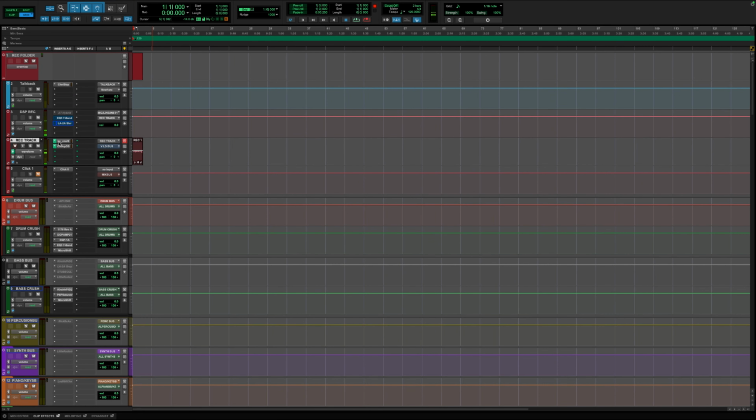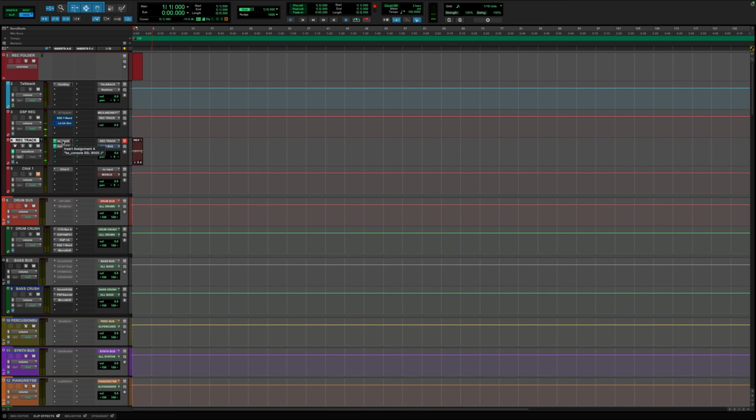Now, this is where it gets a little bit different because, like I said, the workflow is the same, but let me just explain HDX. Like I said, it's the same exact thing as the Apollo workflow. It's just Pro Tools' version. So you can see we have this little Thunderbolt. You can see these plugins have this little green tab. That just means that we are using the DSP that's built into my interface. I'm using the Avid Carbon interface, aka HDX, chips that are built in. So that's the same thing as UAD, just two different companies doing the same exact thing.